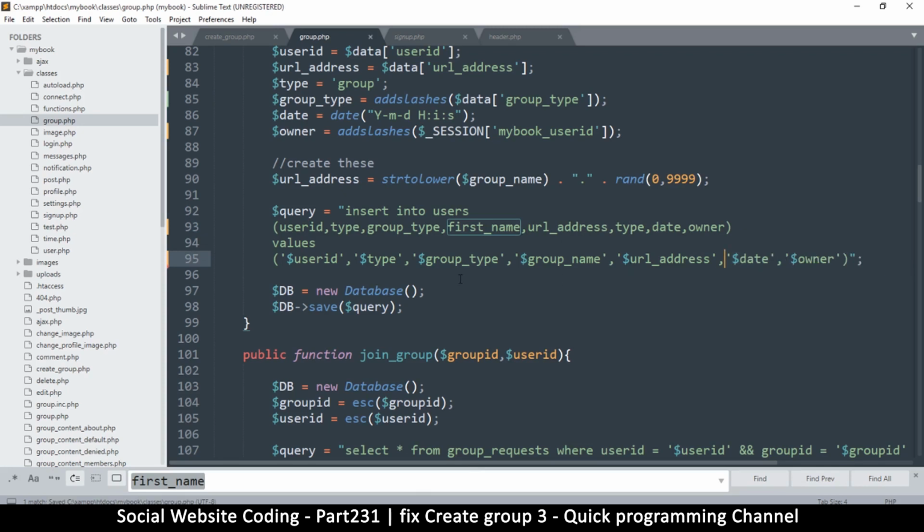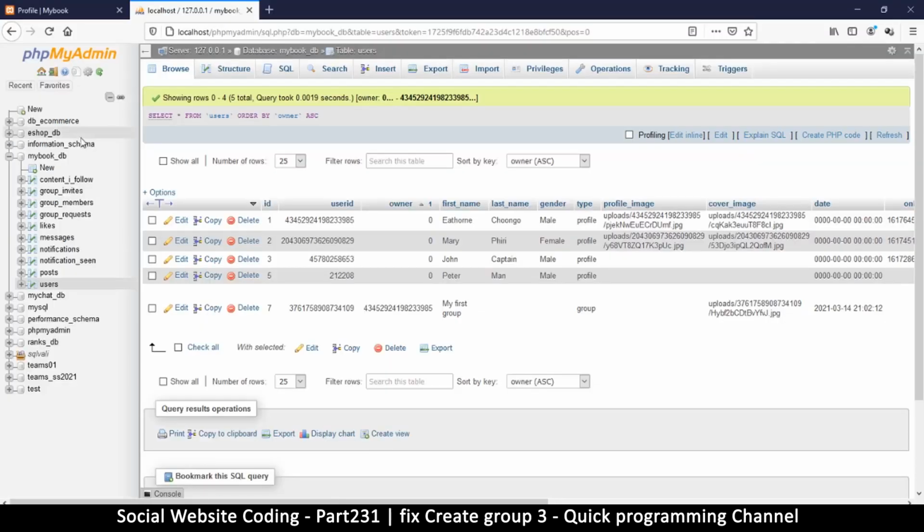Okay, so just make sure the sequence here is exactly like here. So we have username, type, group type, first name, group name, okay, URL, type, no type. So after URL, date, owner. Okay, so this looks good now.